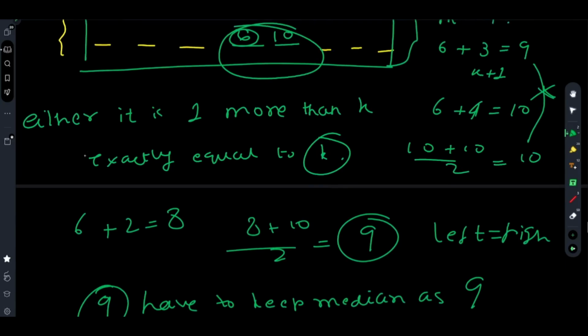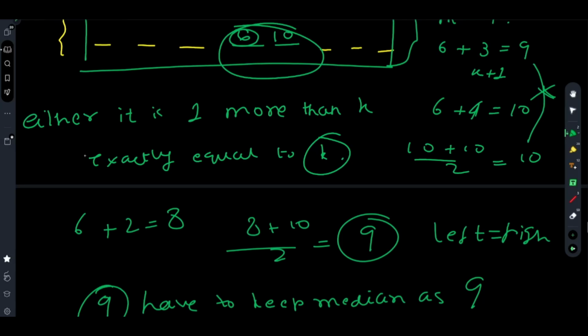(9 plus 10) by 2 is equal to 9, and (8 plus 10) by 2 is also equal to 9. So in this rare situation where you are getting (9 plus 10) by 2 equals 9, you have to keep the median as 9. That is achieved. However, you are taking one more than k only.